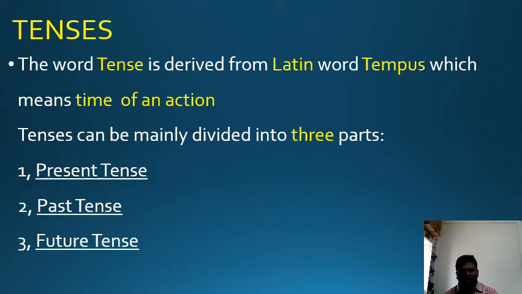So tenses are mainly divided into three categories. How many categories? Tenses are broadly divided into three main categories. I mean, the main tenses are three: present tense, past tense, and future tense. How many tenses do we have? We have three main tenses. One is present tense, second one is past tense, third one is future tense.